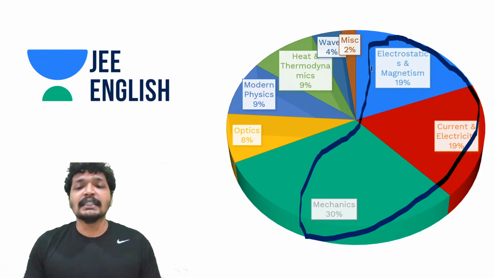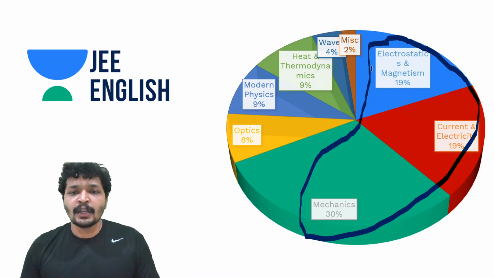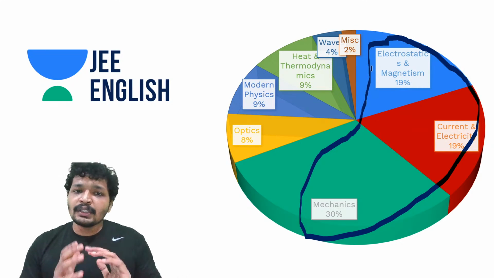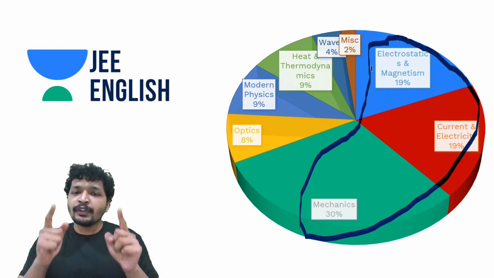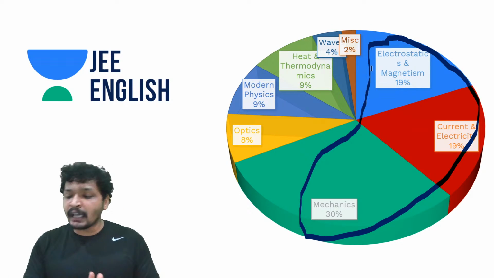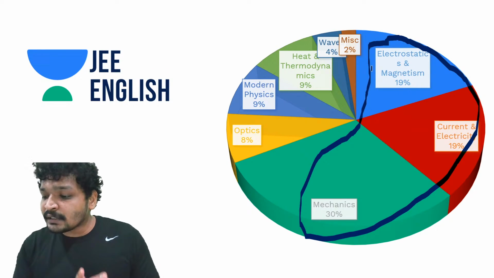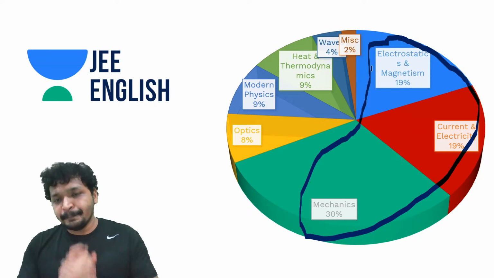70% of your paper is around these topics. So there is a strategy to do this as well. Now you have noted down your strengths and weakness. I believe you are writing down your strengths and weakness. That is very much important to make it happen.